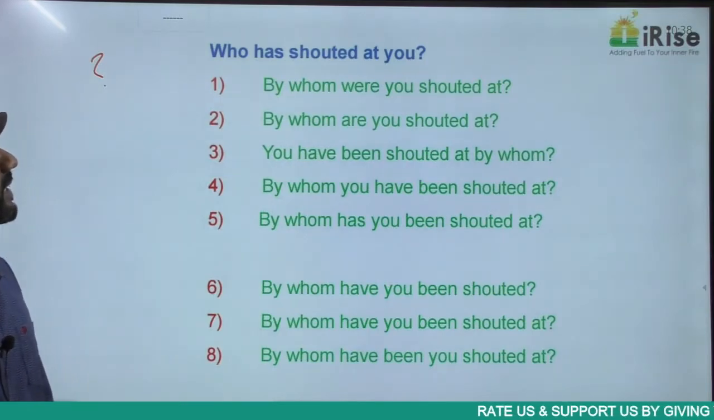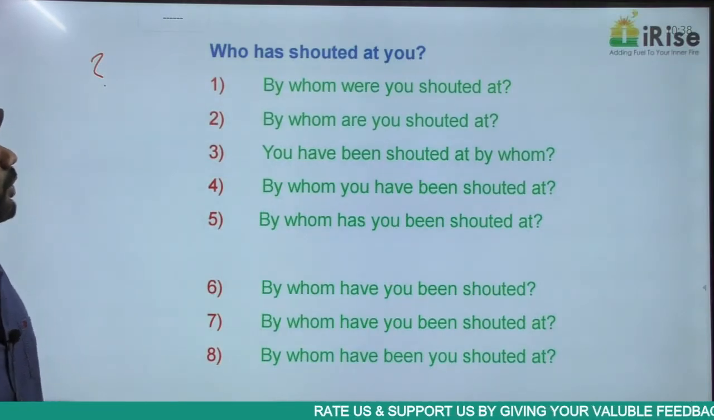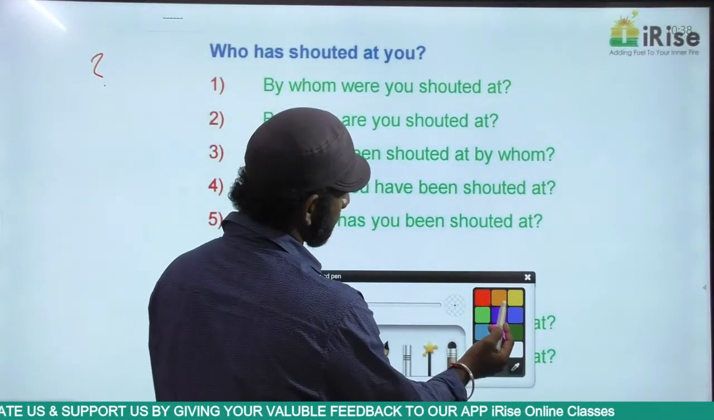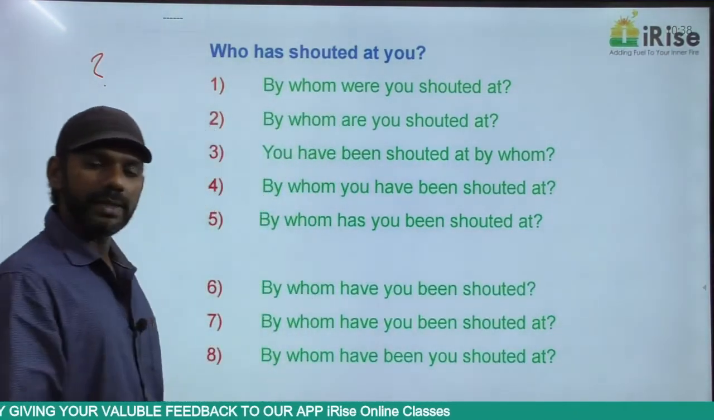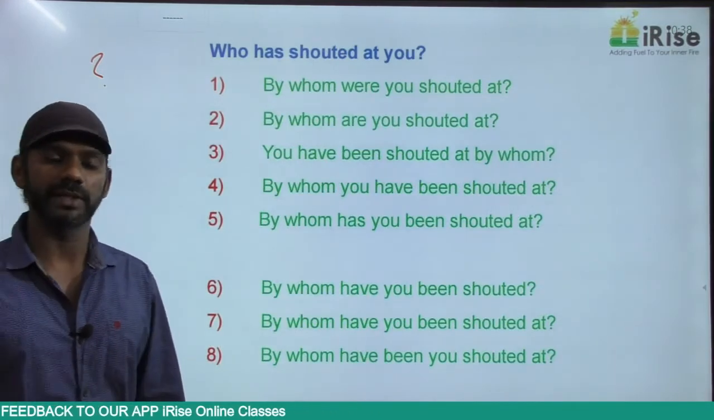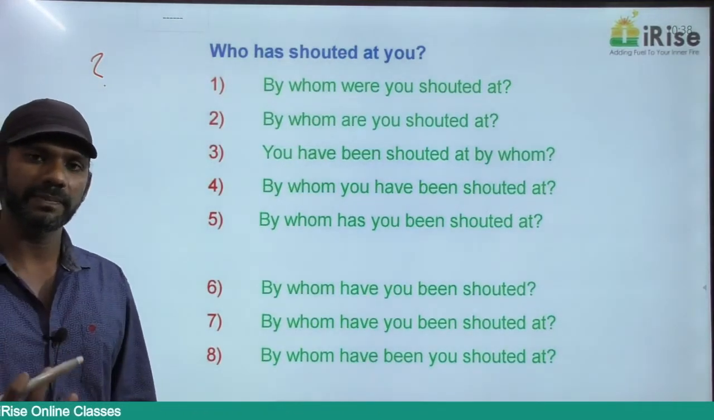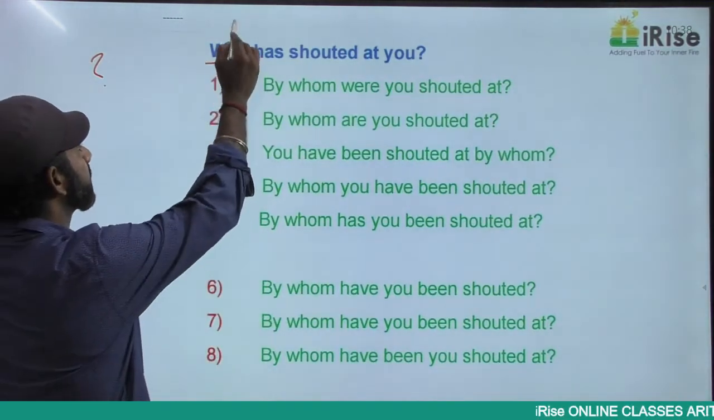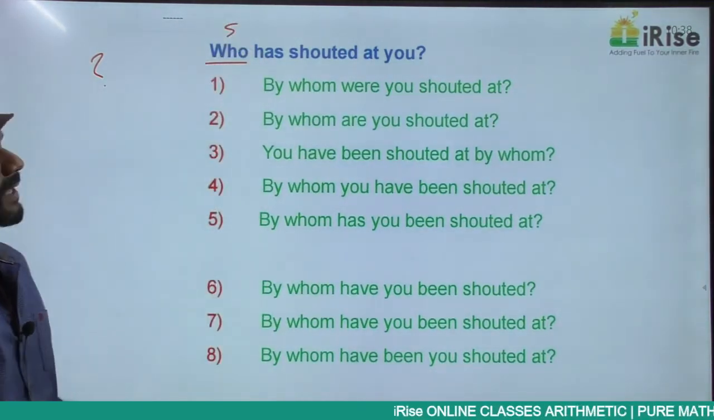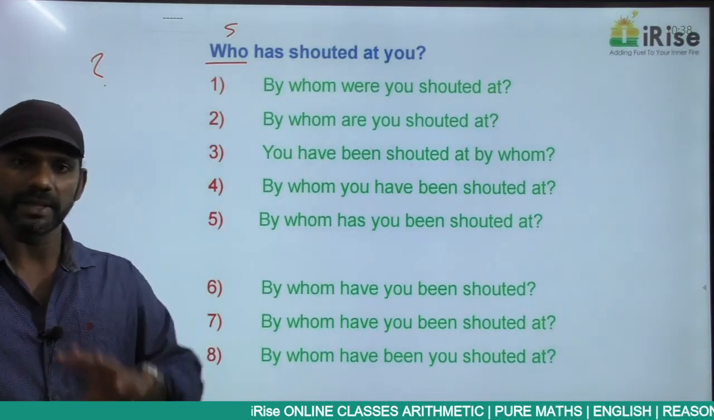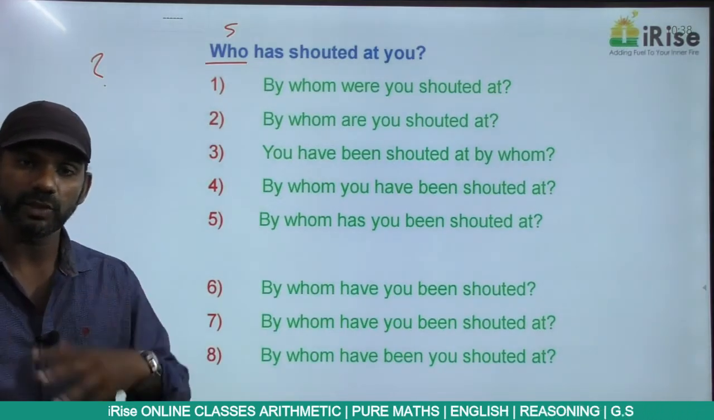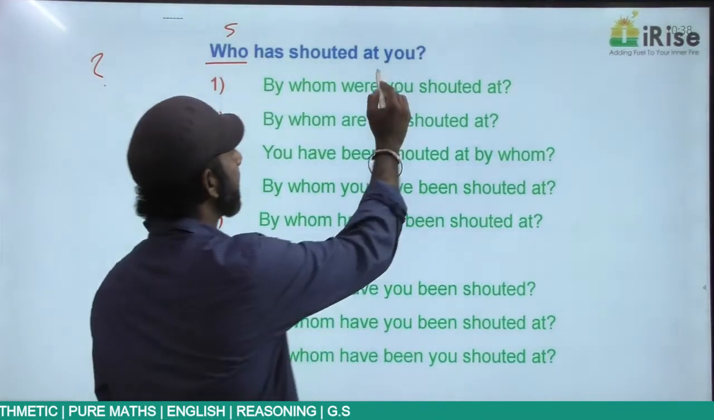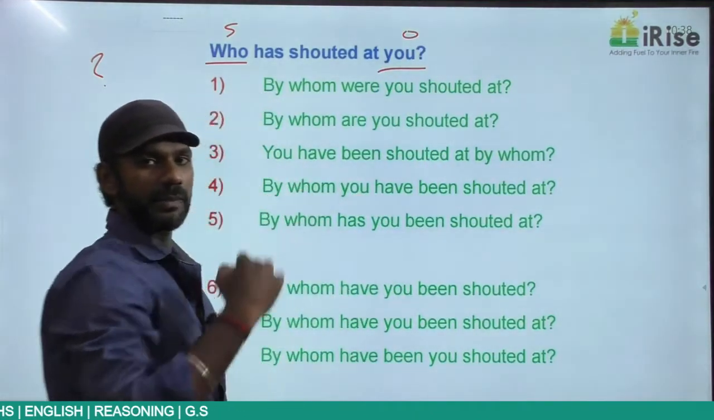Come to the statement given as a question. Who has shouted at you? Understand the meaning. Who stands for the person that shouted at you. That means who stands for the person that did the action. Doer means a subject. Subject comes at the beginning in the active voice. Who has shouted at you means you received the action. Object. Object comes at the end in the active voice. That's based on the meaning.